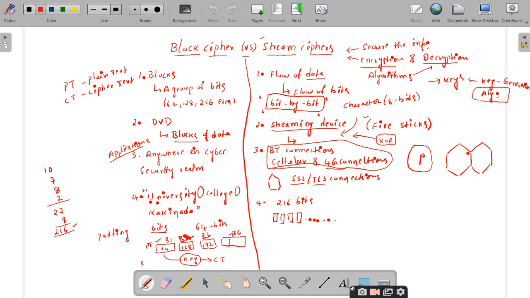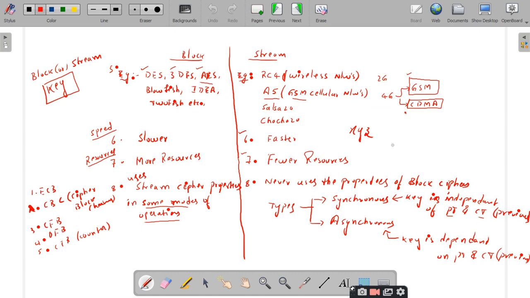And the fourth point we have discussed by taking an example of University College of Kakinada, where we converted the given text into bits, and then converted into blocks in the case of the block cipher, and how the encryption will take place has been explained in this point. Whereas in the stream cipher, the same 216 bits of data is encrypted to the ciphertext on a bit by bit basis. And the fifth point is we have given the examples of algorithms that come under the block cipher and the algorithms that come under the stream cipher, right?